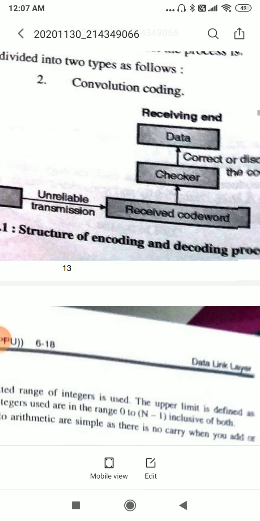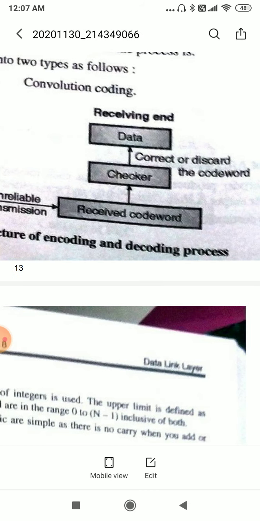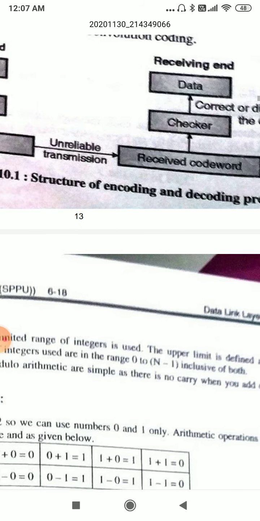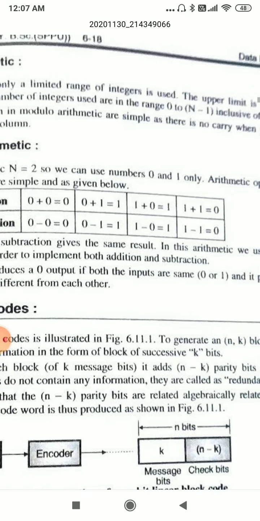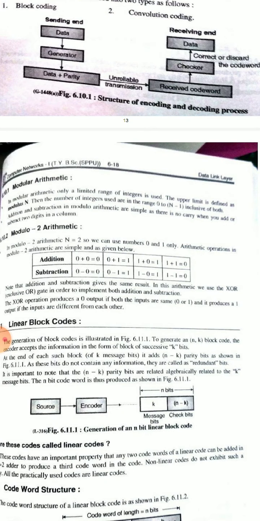The receiving end consists of a checker, which corrects or discards the distorted code words. Now this is about the structure of encoding and decoding process.